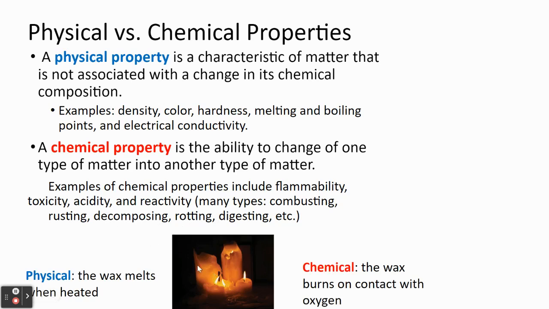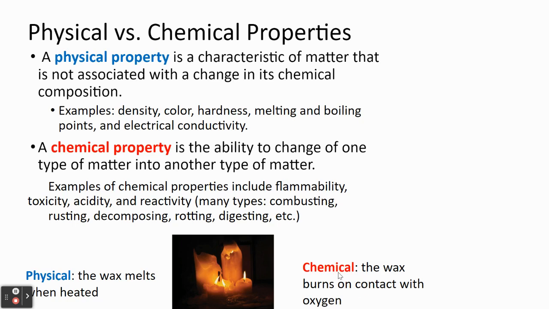So let's say we look at a candle and we melt the wax in that candle. That would be an example of a physical property, because when the candle goes from being a solid to a liquid, it doesn't change its chemical composition. But if we were to burn that wax, now we're going to change the chemical composition of that wax when it comes in contact with the oxygen and burns.